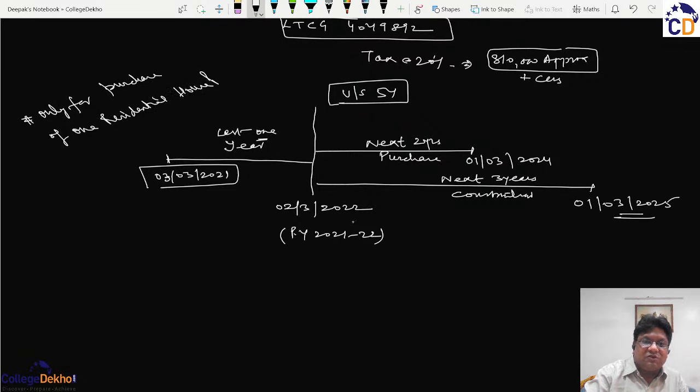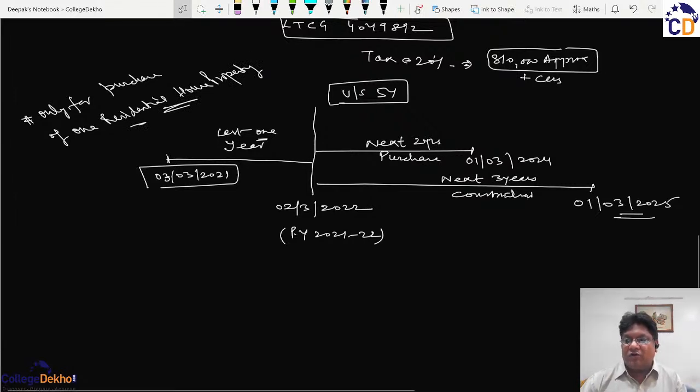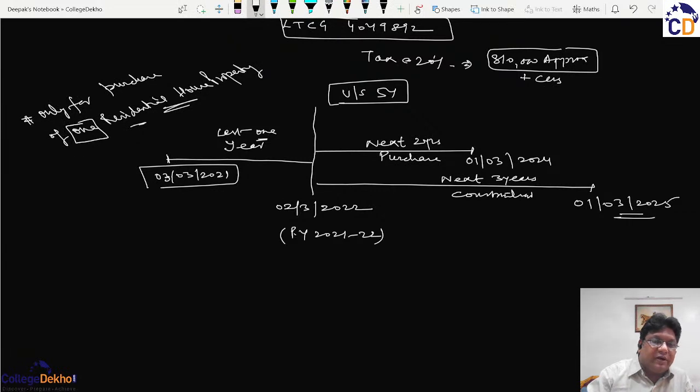Only for the purchase of one residential house property. ठीक है? So, in earlier cases before the amendments, you could have purchased as many properties as you wanted. एक दो तीन जितने मर्जी मकान खरीद लो, बट अब इस नए अमेंडमेंट के बाद अब आप सिर्फ एक सिंगल प्रॉपर्टी ही खरीद सकते हो. ठीक है, तो एक सिंगल प्रॉपर्टी ही खरीद सकते हो.